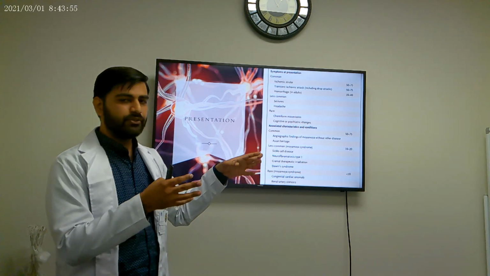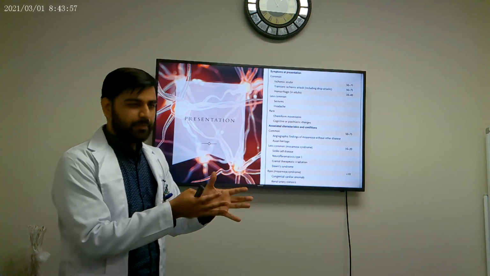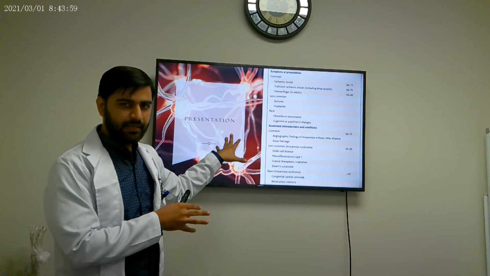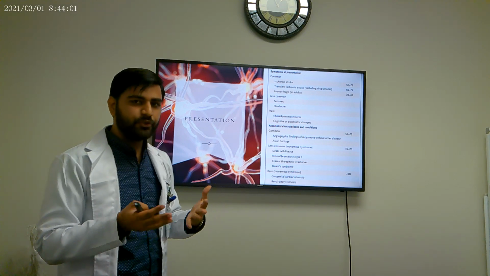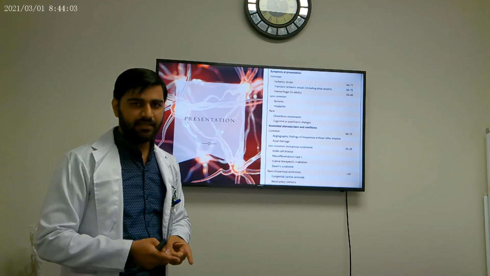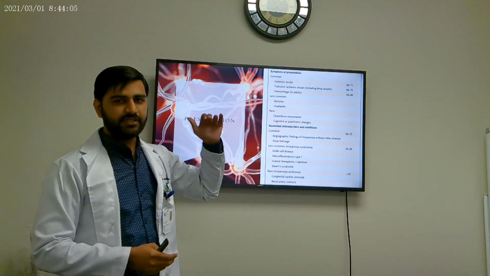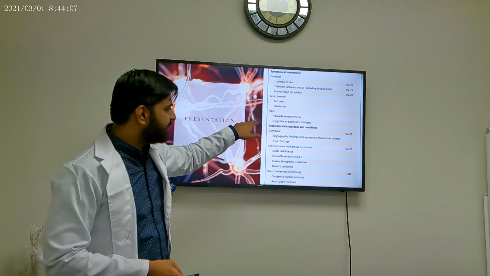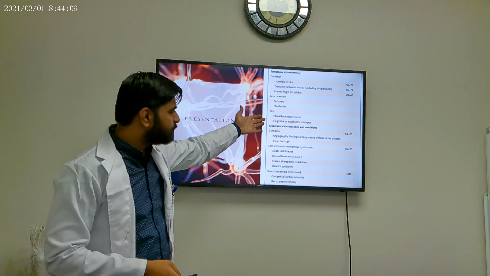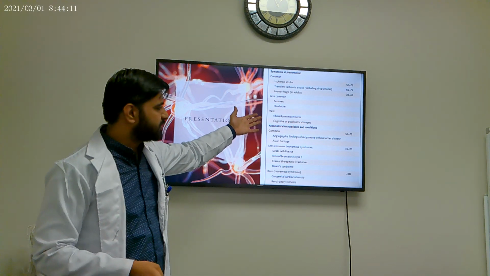So neurologists and neurosurgeons can miss this disease because it's not that common. But the only presenting symptom usually in a pediatric patient is headache. So MMD should be on the differential in the neurologist's mind. Then we come to the rarer presentations, such as choreiform movements and cognitive and psychiatric changes, which could also appear.